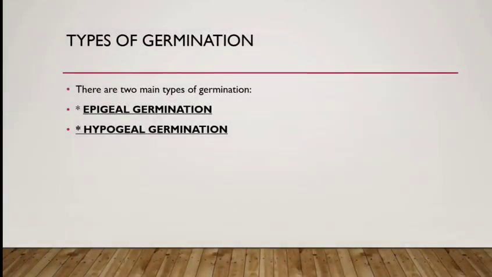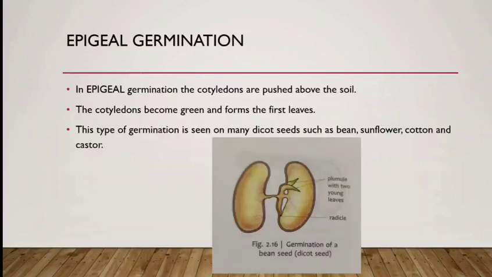Now we will study types of germination. There are mainly two types of germination. One is epigeal germination and second is hypogeal germination. Let us study epigeal germination first of all. In epigeal germination, the cotyledons are pushed above the soil.